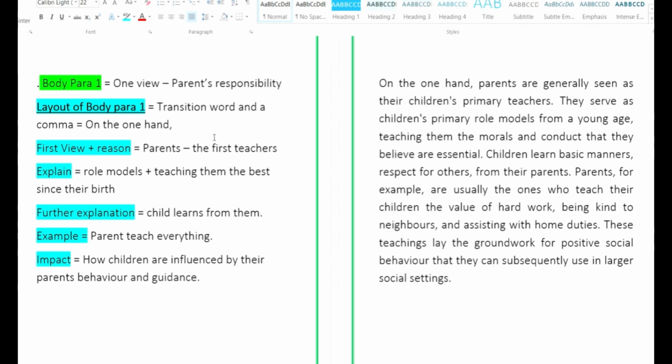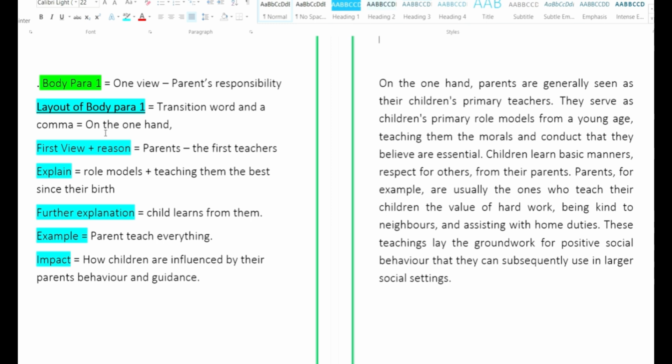Don't worry about what I should write and what I should not write. It is a cakewalk. Whatever you feel like writing and you feel that it is sound, you can proceed with it. So here we go. So our first transition word and a comma. That is the concept. You have to start a paragraph with a transition word and a comma.